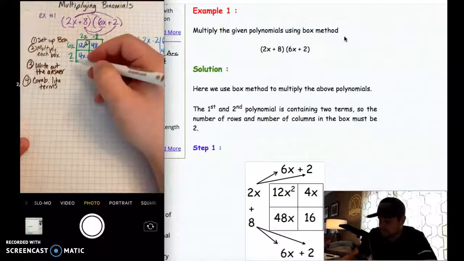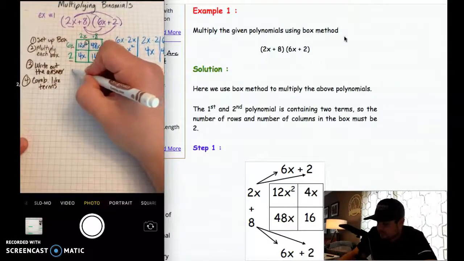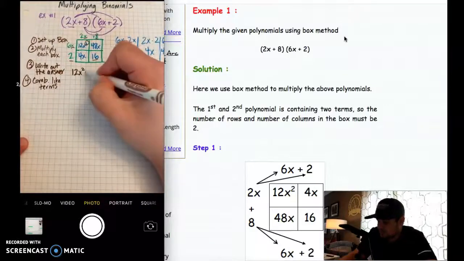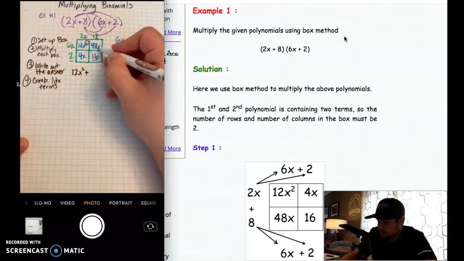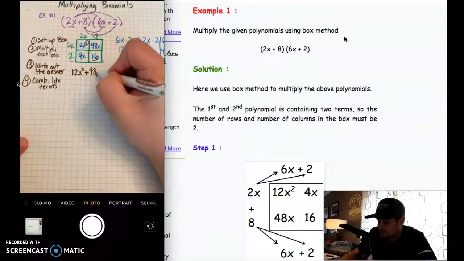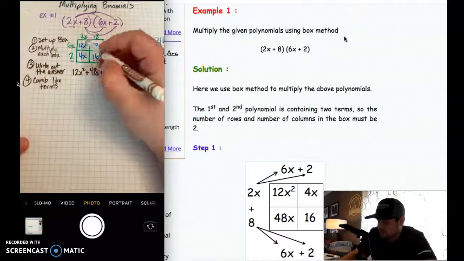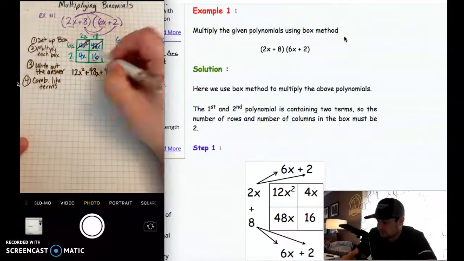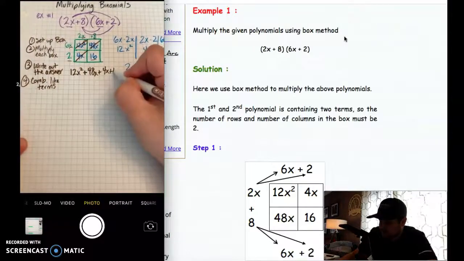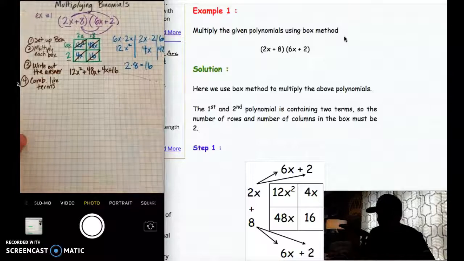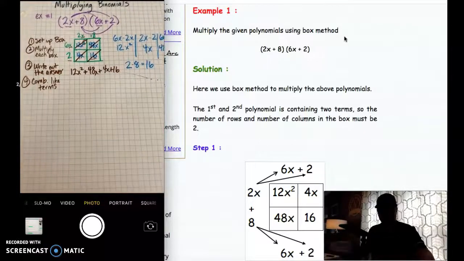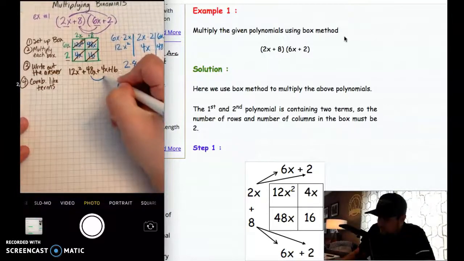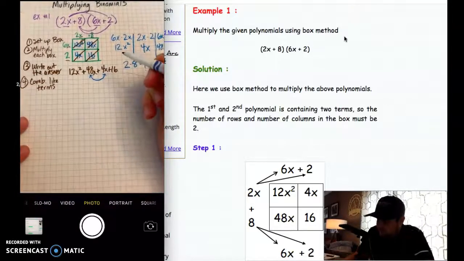Okay, so let's do step three here. So step three, we're going to take each of those terms. So 12x squared plus, it's a positive, right? So 48x plus, I've got this one, now I've got this one, so plus 4x, that's that one, and then plus 16. So that's this one. Now, the last step here, we need to combine like terms, so we're going to take the 4x and the 48x, and we can put those things together.